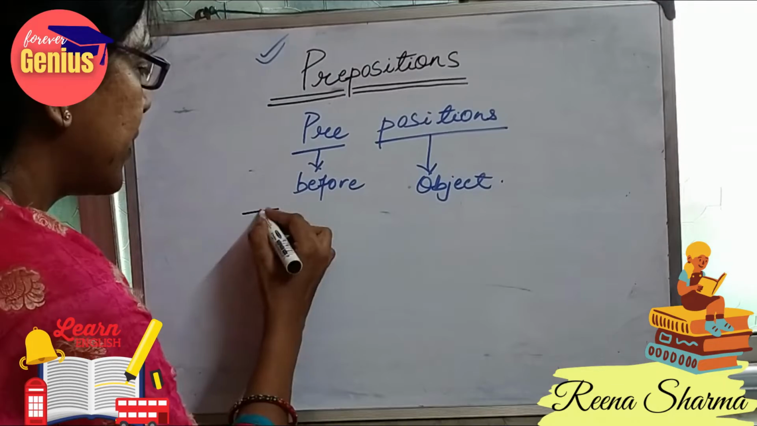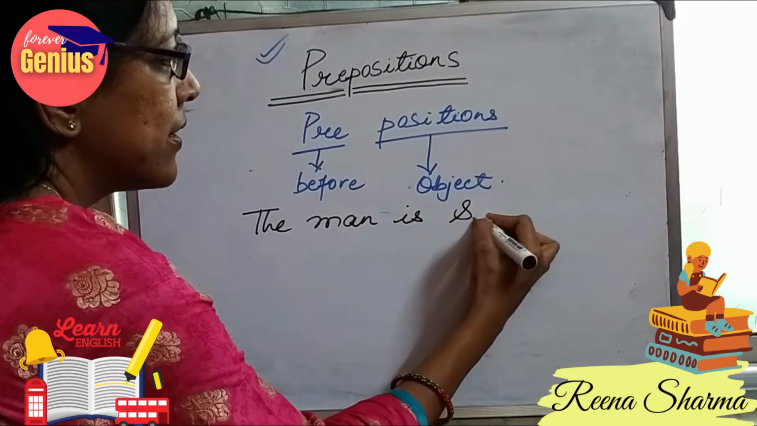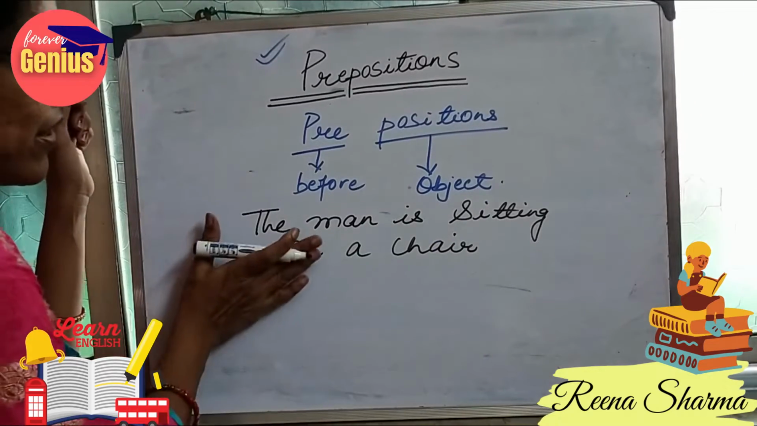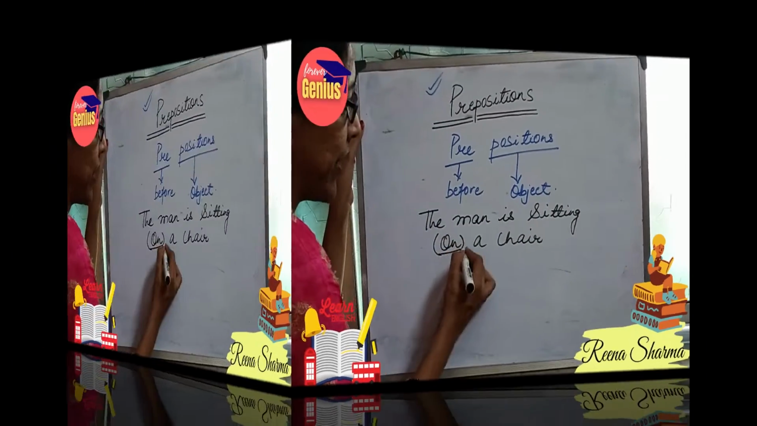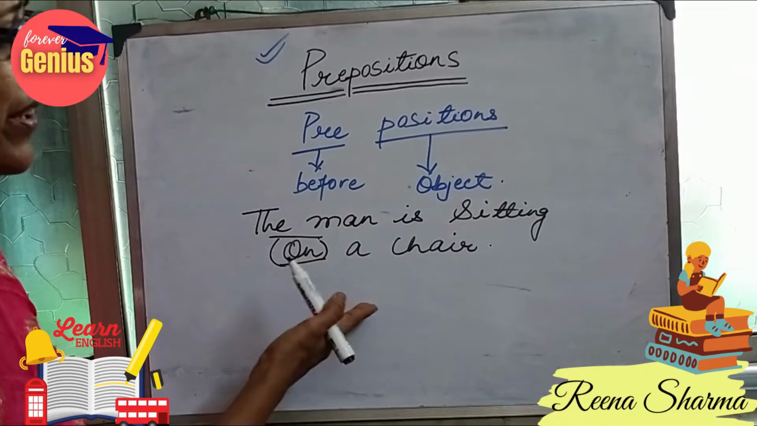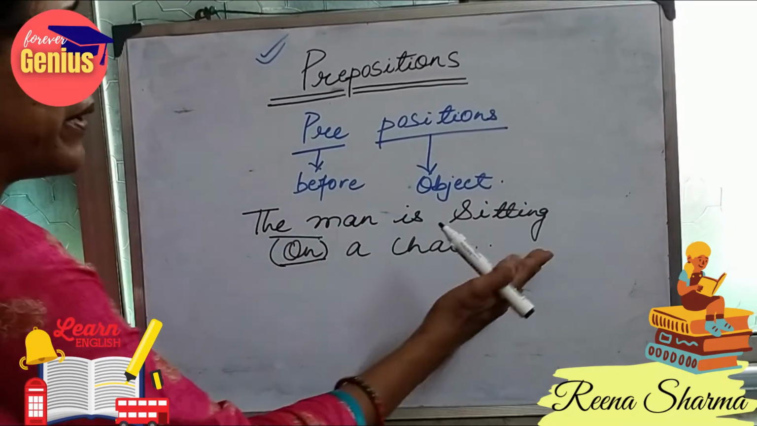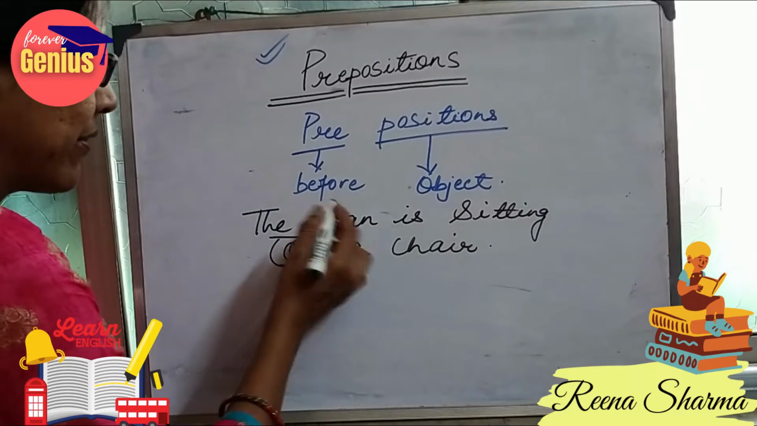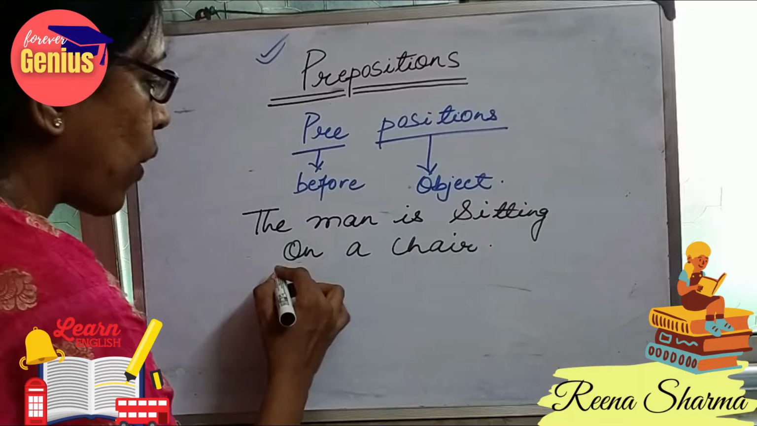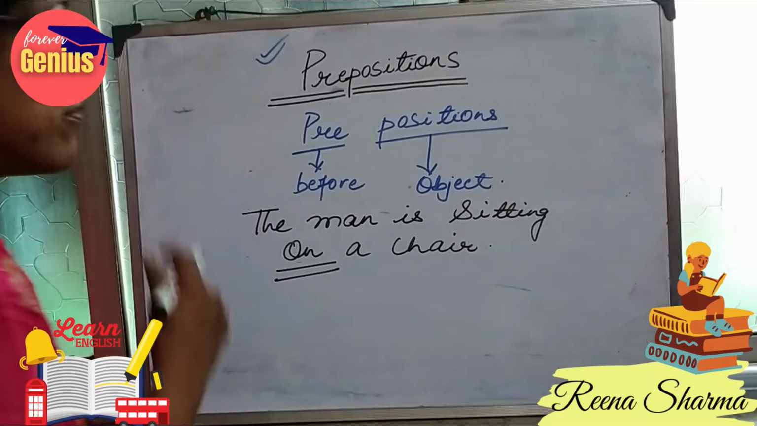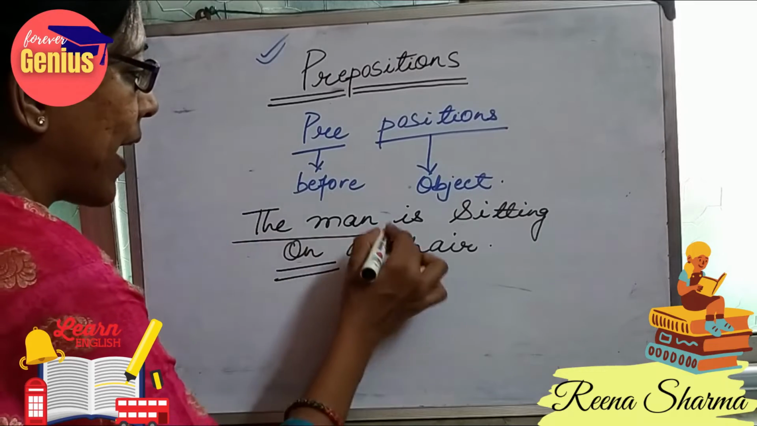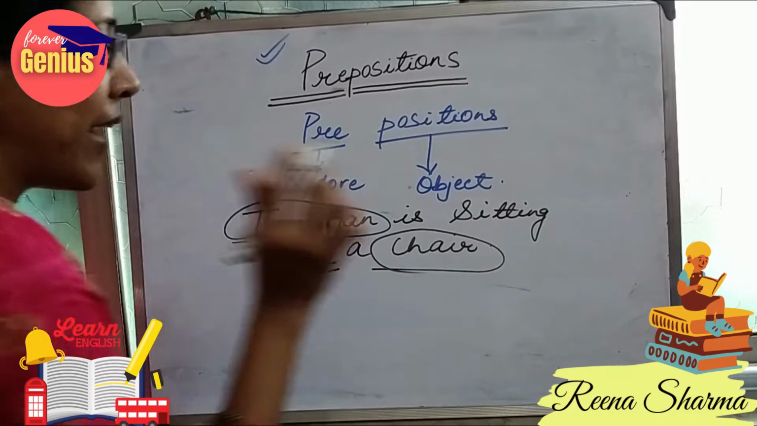For example, the man is sitting on a chair. If I cover the word on, if I don't read it, the man is sitting a chair. Does it state a relation between a chair and a man, or do we get a meaning here? No. But when I add the word on in the sentence, the man is sitting on a chair, this word on shows the relationship between the man and the chair in the sentence.